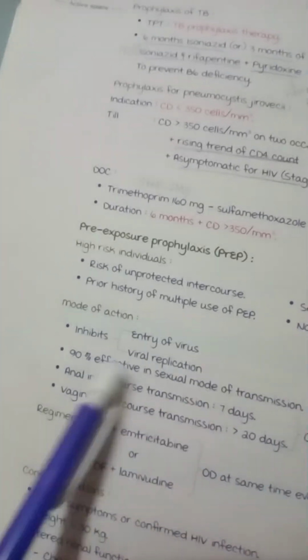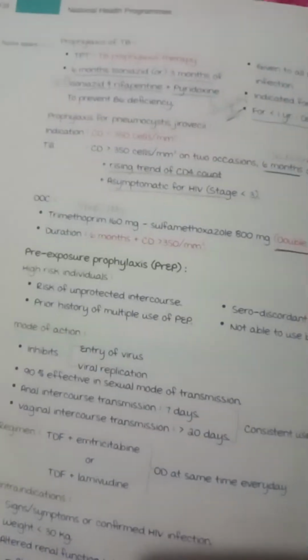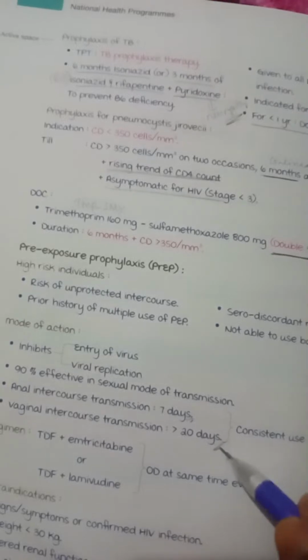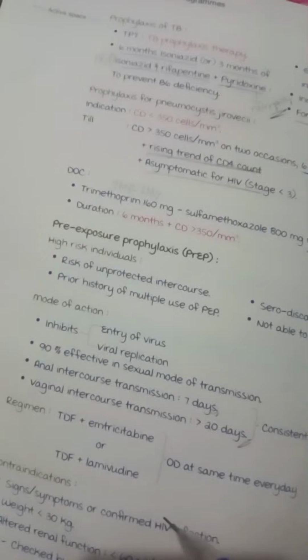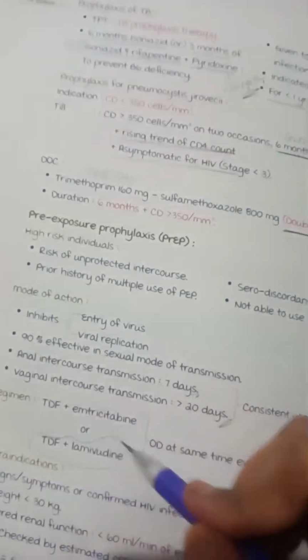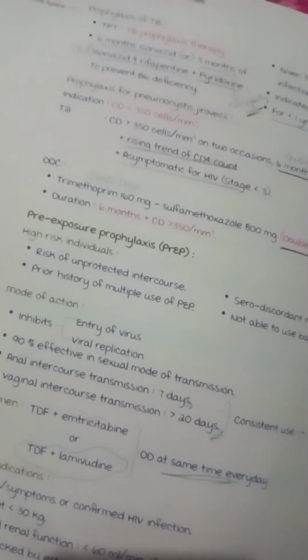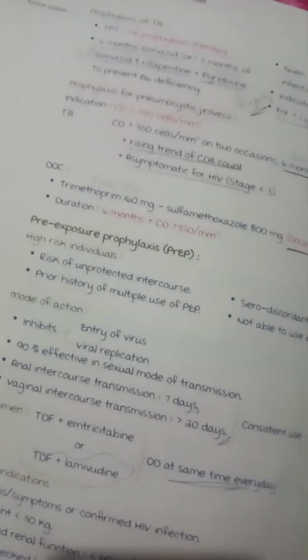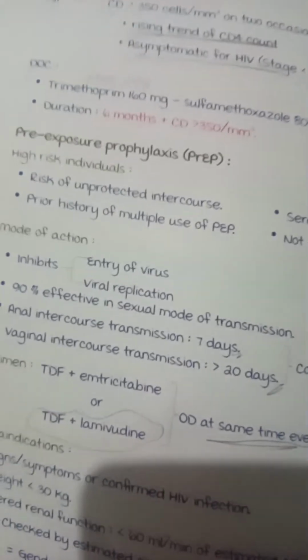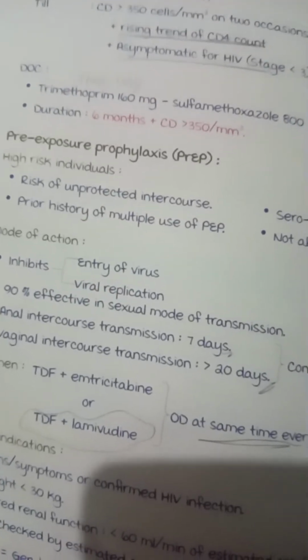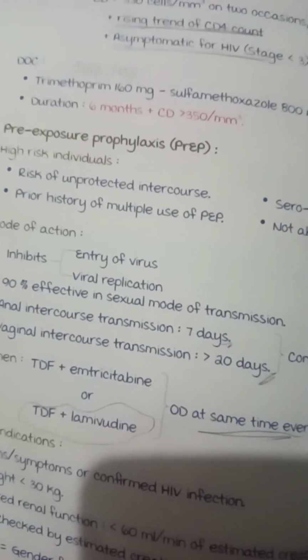Mode of action: it inhibits entry of HIV and viral replication, 90% effective in sexual transmission, protective for anal intercourse after 7 days and vaginal intercourse after more than 20 days, with consistent use. The TDF regimen is TDF plus lamivudine at the same time every day, TDF meaning tenofovir disoproxil fumarate plus lamivudine.